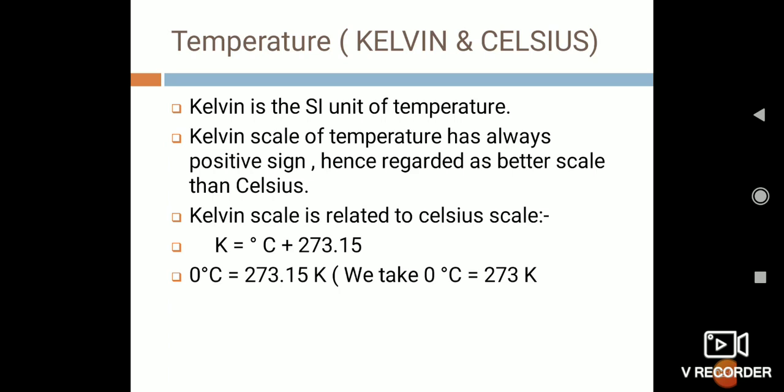And you have heard that in hilly areas, or in the polar regions, the temperature goes very low, decreases and comes to the minus. So in this context, if we are measuring the temperature in degrees Celsius, it can be with the negative sign, but the Kelvin scale is always positive. Why is the Kelvin scale always positive? Because there is a relationship between Kelvin and Celsius scale.